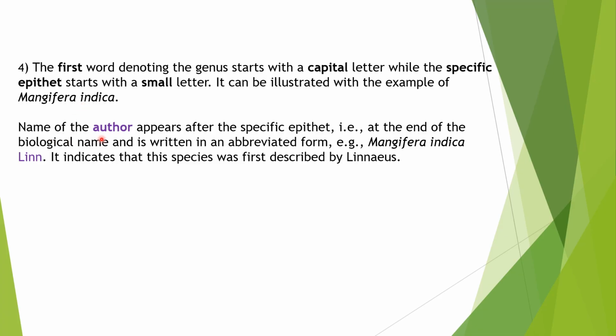And the name of the author, author meaning the person who described that species for the first time, appears at the end of the specific epithet, that means at the end of the biological name, and it is written in an abbreviated or short form. For example, Mangifera indica.